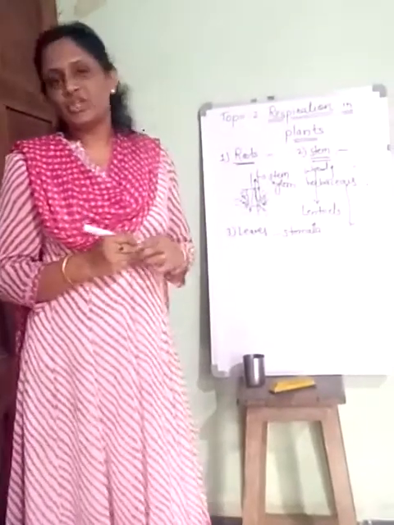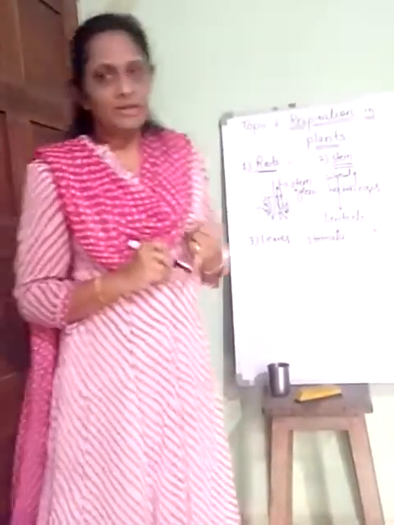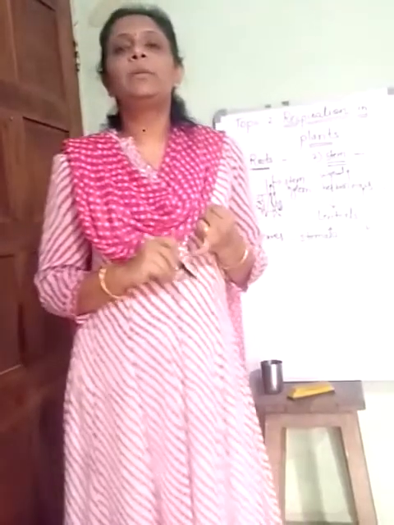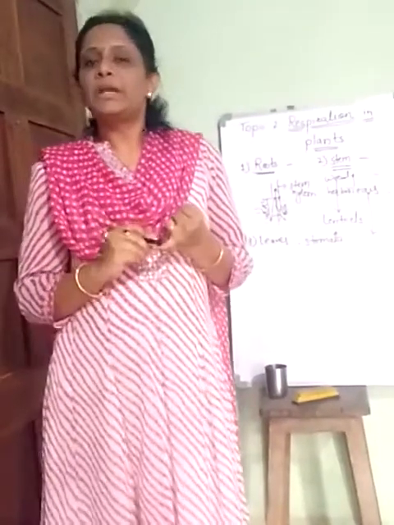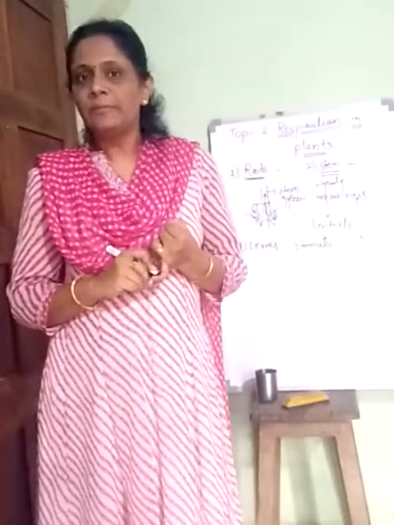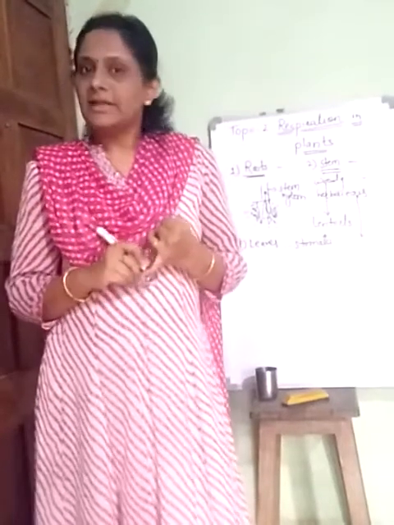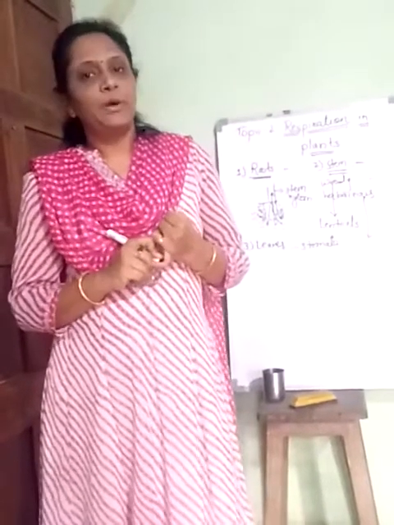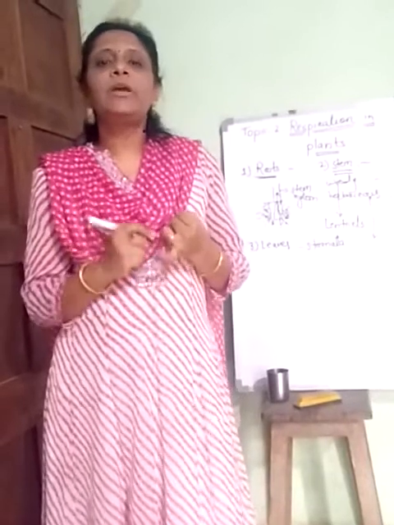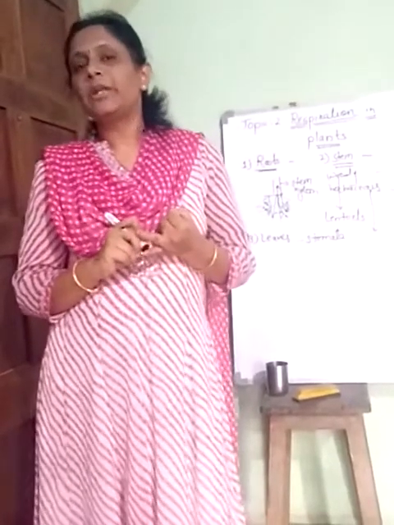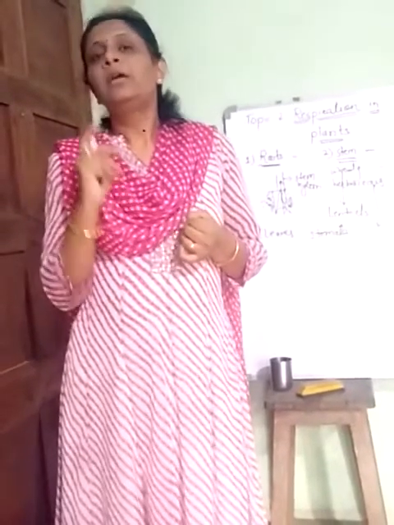So in today's session, we have seen anaerobic respiration, that is the incomplete breakdown of glucose in the absence of oxygen, in the presence of certain enzymes and at optimum temperature. Then we have seen the types of anaerobic respiration. Two types are there.